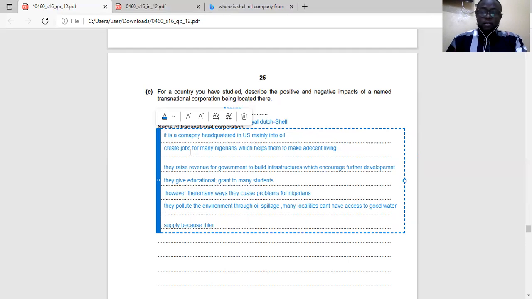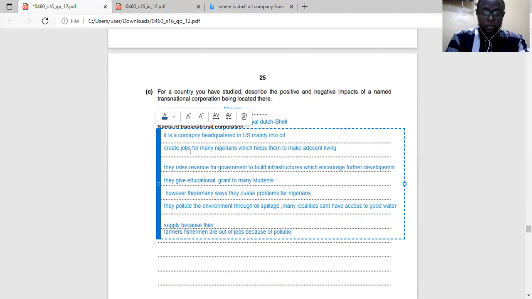So that is one. Then many people are out of jobs. Farmers and fishermen are out of jobs because of pollution, because a lot of fish die.